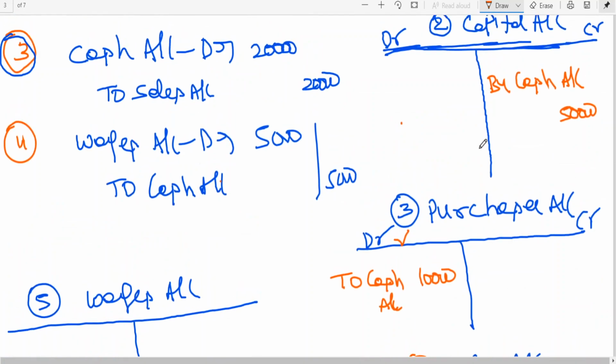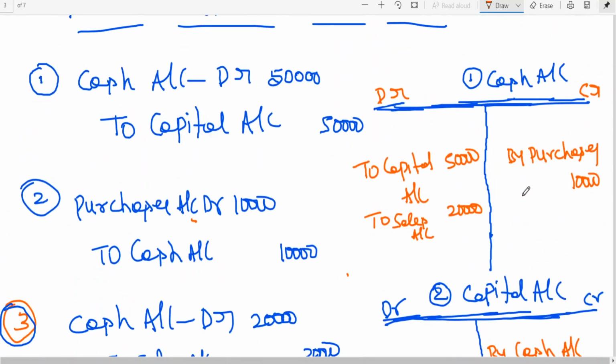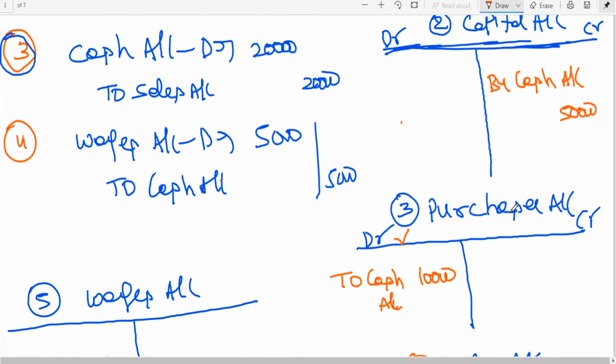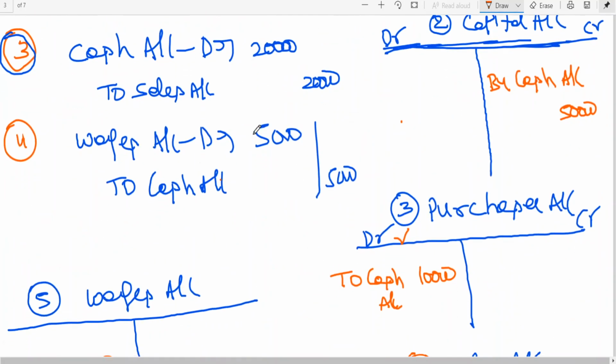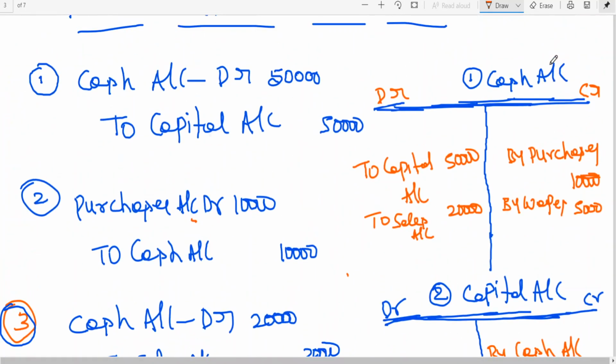Cash account credit side, by wages coming to 5,000 rupees. Clear to all of you? Okay, my dear friends. So cash account credit side I must write by wages.